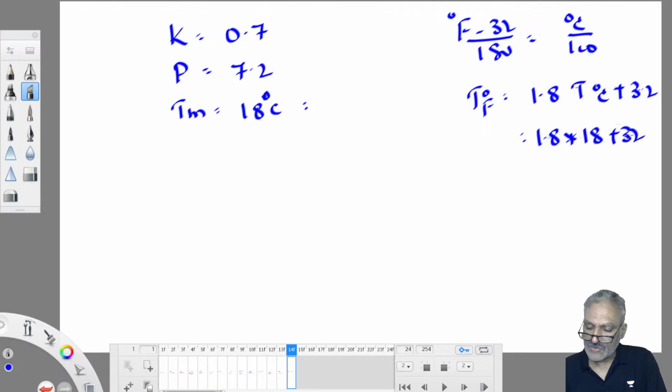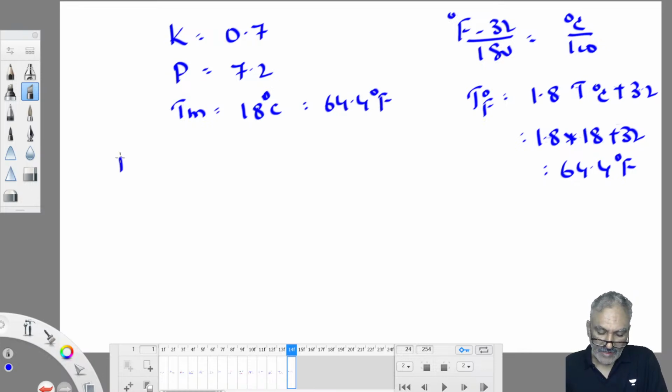Calculators are allowed in the exam, so you need not worry. Plus 32, it is 64.4 degree Fahrenheit. That's all. Now potential evapotranspiration is equal to consumptive use, which is Kp Tm by 100.